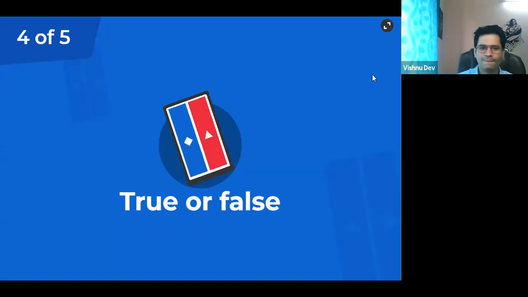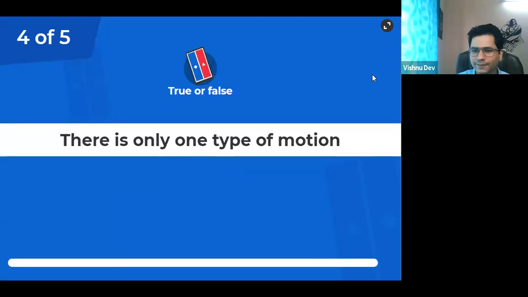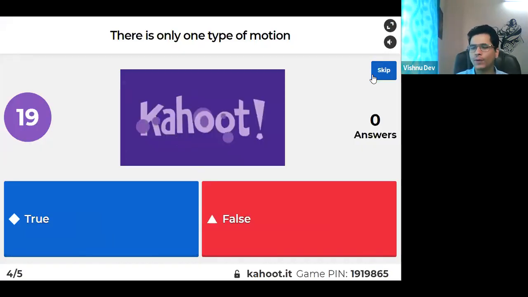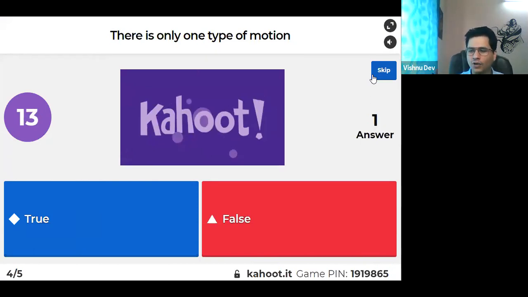This is true or false. There's only one type of motion. True or false. Easy, super easy. Everyone should give correct answer in this. Fast, fast. Those who give answer first, they'll get more points. 10 seconds left only, guys. Only two answers. How come? Guys, only 5 answers.